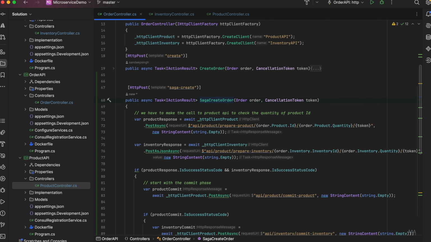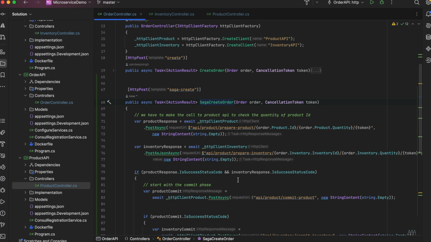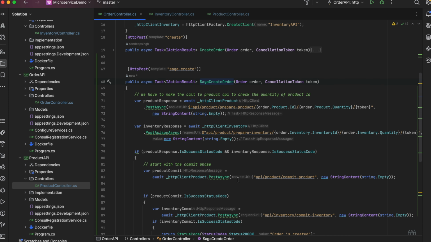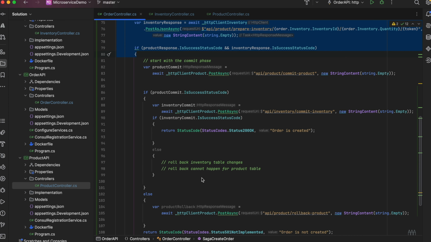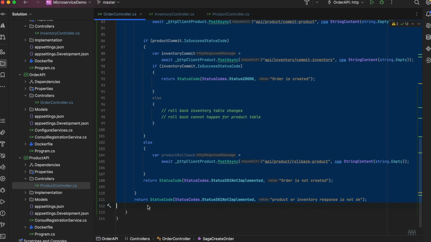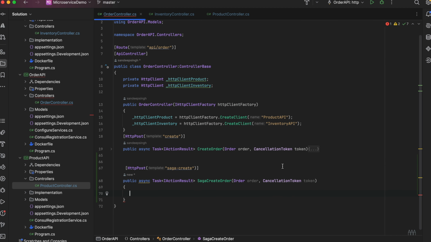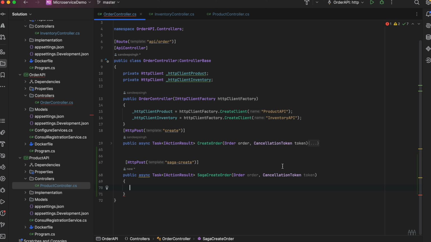Again, I will not be making the calls to these methods. It's just for the understanding. Let's delete this code. We won't be needing it. Okay, so now there are two ways that we can implement it. We can create an interface. We can call it Saga orchestration, or create order, something that will have a method, let's say execute Saga or start Saga, something like that.